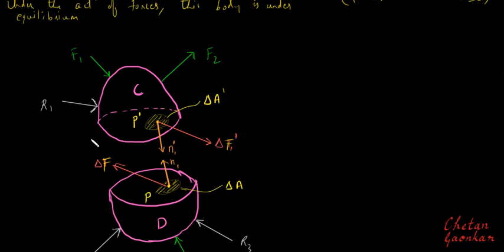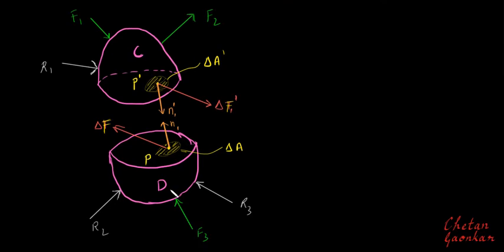All right, and then we will get here the forces. Because of the action of this part C on this part D, there will be a resultant force delta F which will be developed here. And similarly, because of the action of this part on this point P dash, there will be a resultant force exactly in the opposite direction and of equal magnitude at P dash, that will be delta F1 dash. Fine, delta F1 dash, and this I can call delta F1.